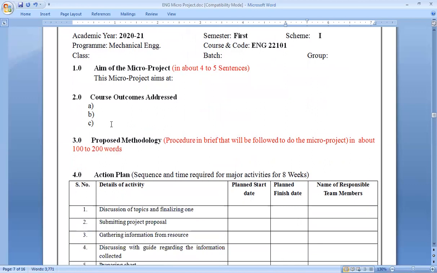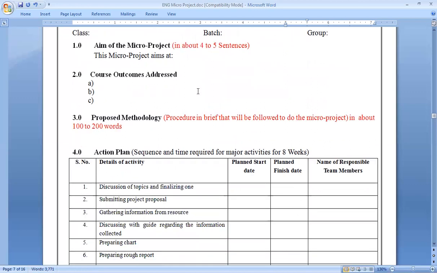After that, students, you have to write down the course outcomes addressed. The course outcomes are already displayed to you by your subject teacher. Whenever the complete list of projects is given to you, on the other side in the next column, the micro project course outcome is also given there. Titles obviously belong to each and every topic from theory, so it is going to address that theory course outcome. It is already mentioned in that list, so you have to just take those course outcomes and write them over here.